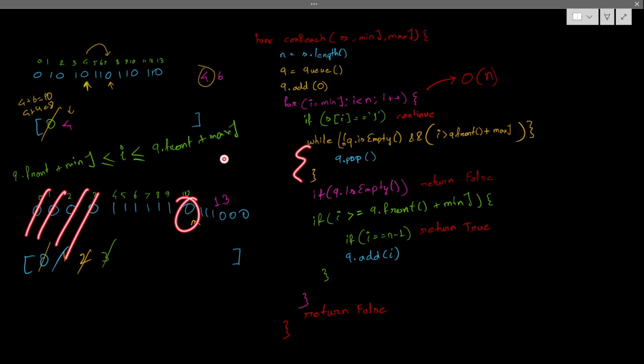But the thing is, the cost is adjusted. Here the cost of this while loop is 0. Here the cost of the while loop is 0. Here the cost of the while loop is 0 because it's not even executed. Here the cost of the while loop is 4. So earlier the cost was 0, four times the cost was 0, one time the cost was 4. So it is distributed. One time it may take the maximum, but in many other cases you will not take anything.